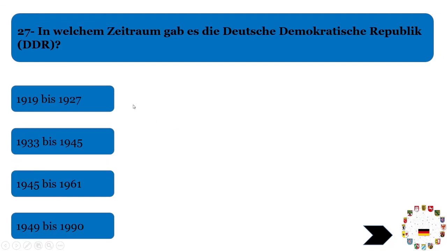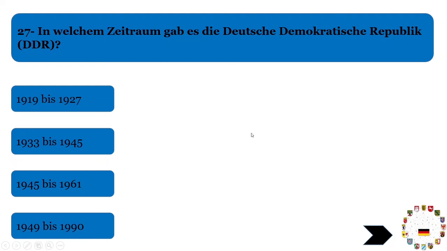Now our next question is, in welchem Zeitraum gab es die Deutsche Demokratische Republik, DDR? We know this Demokratische Republik was created in 1949. So this answer is correct. From 1949 till 1990, this DDR existed, and then the Berliner Wall, we will see these questions, was destroyed and Germany reunited.